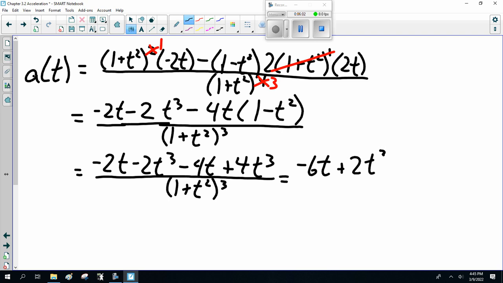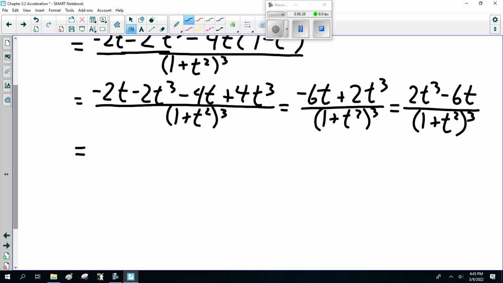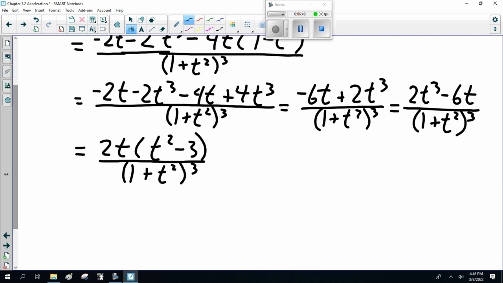Plus 2t cubed. 1 plus t squared cubed. Now, traditionally we would write the largest power first, so 2t cubed minus 6t over 1 plus t squared cubed. If you're going to keep going, you really should simplify it: 2t times t squared minus 3 over 1 plus t squared cubed. Now that's the acceleration. That's a of t.